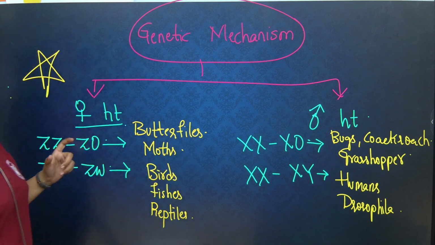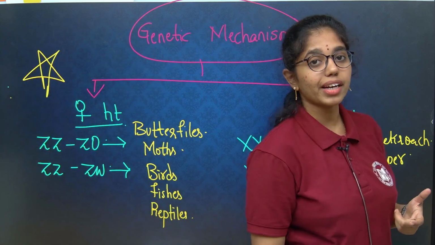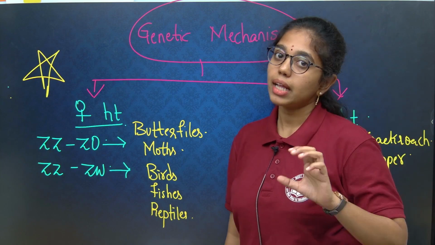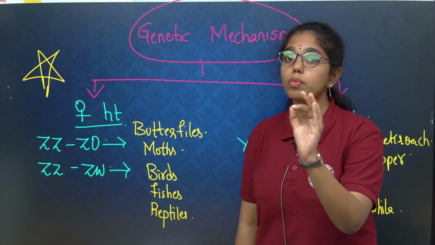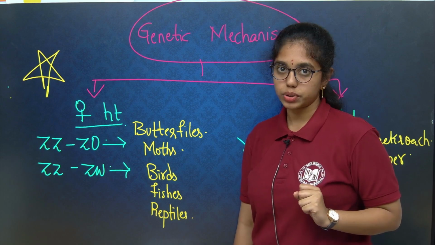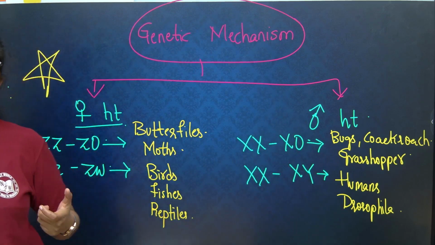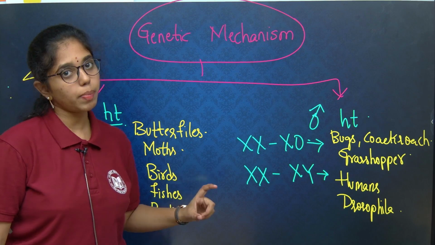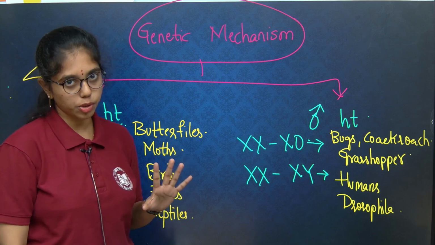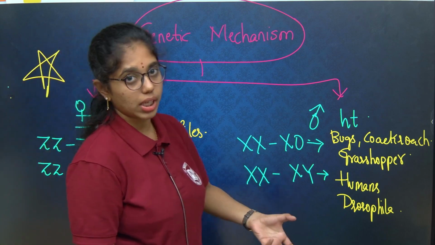One more type you have to remember is sex determination based on environmental factors. An example is turtle. You also have to remember who gave us the X body, that is Henking. Who gave us the X chromosome and Y chromosome? Wilson and Stevens, and they named them sex chromosomes. Henking conducted experiments on insects, on spermatogenesis, and he said only 50% of the sperms receive the X body. These are the major concepts from which questions are asked.